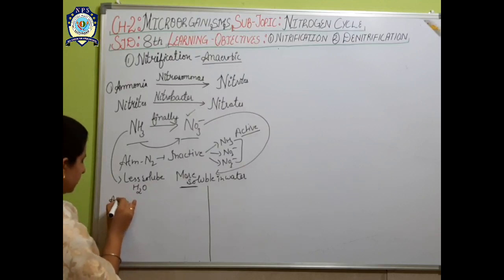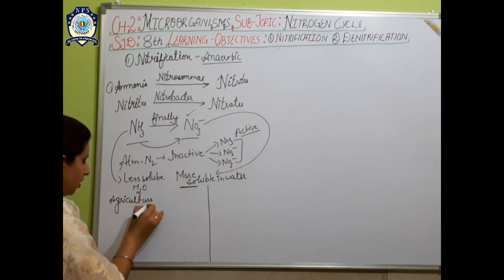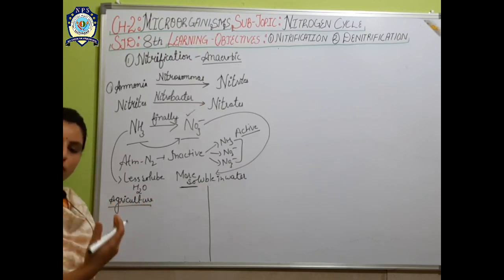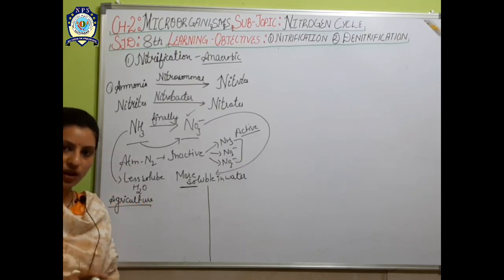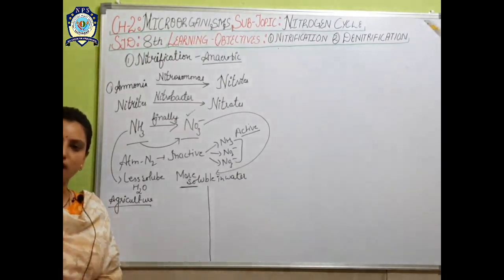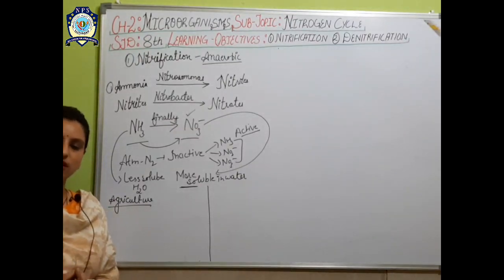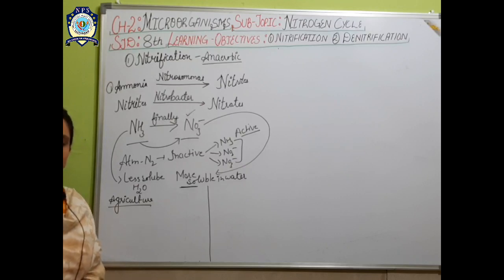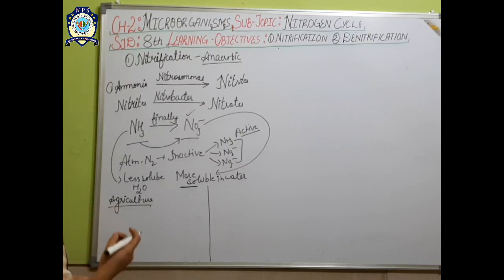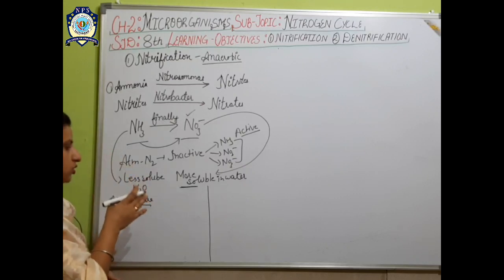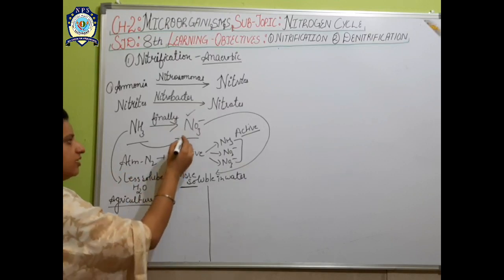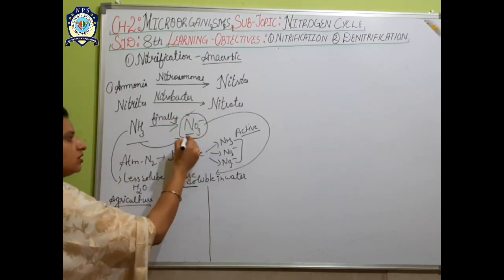In agriculture, we know that leguminous plants, the pulses which we are eating like gram and pea, are converting the nitrogen into the soluble form, that is called nitrate.